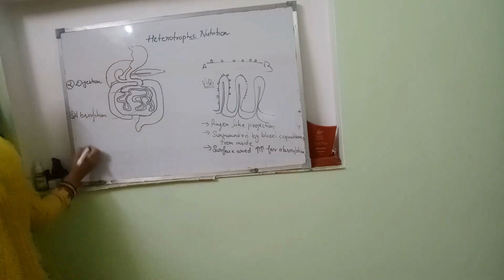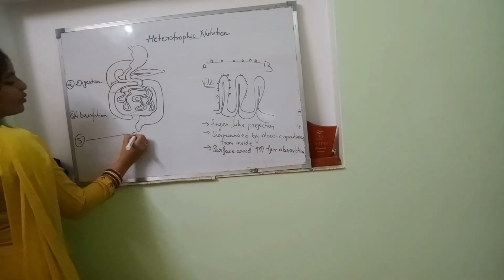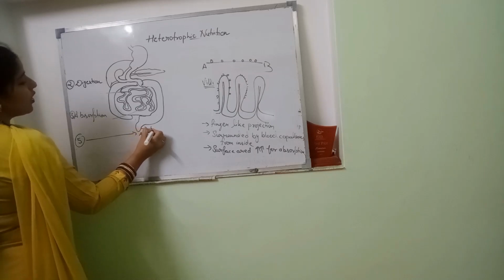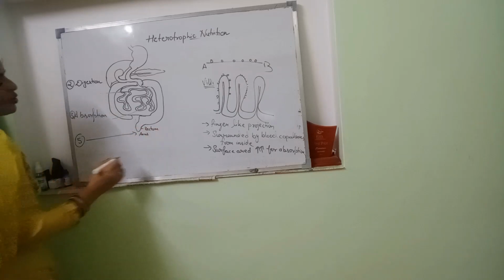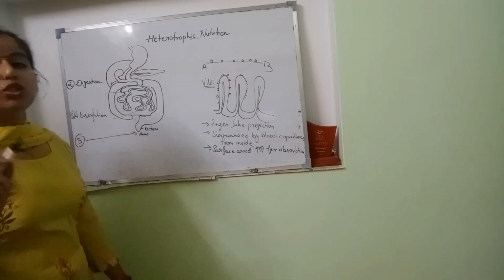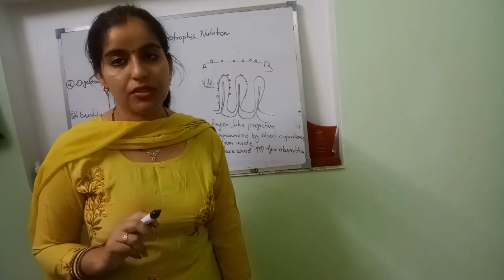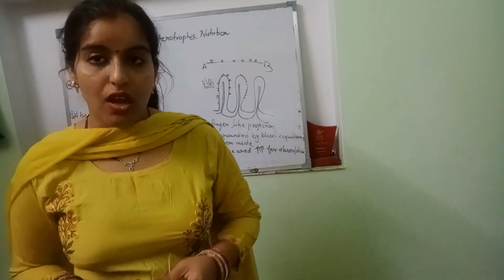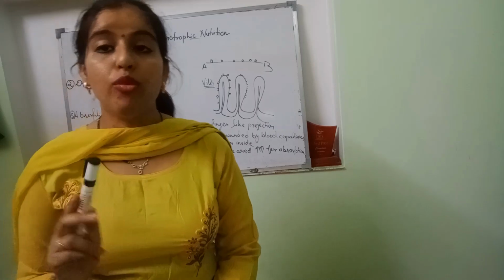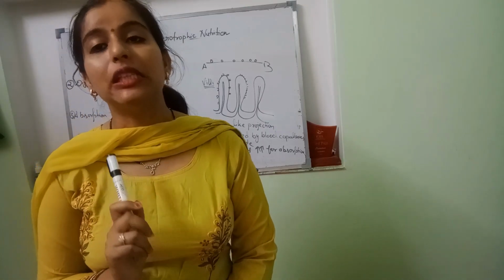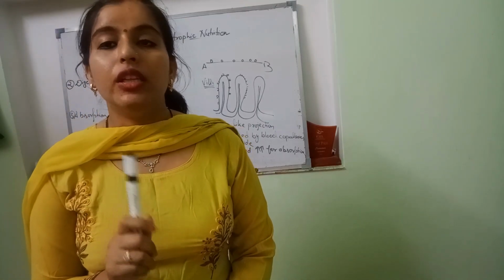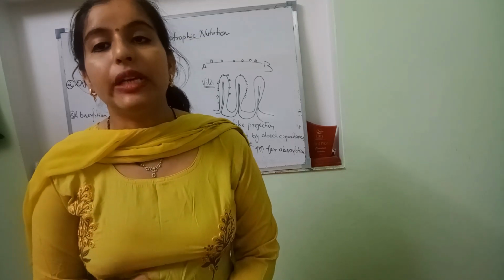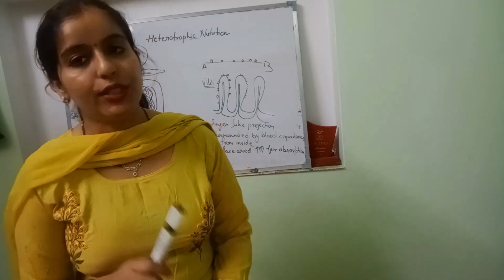Okay, that is the fifth part. It gets ejected through the anus. Before the anus, the rectum, where it is stored, and then the anus, through which the fecal material, the solid undigested waste, is released. This is egestion. Sometimes we confuse it with excretion, but actually excretion means removal of toxic waste from your body that is needed to be released in the form of urine, right? And undigested waste is released in the form of fecal material, that is egestion.